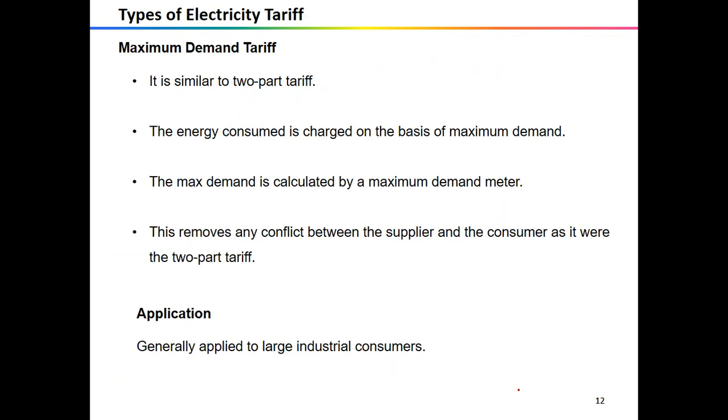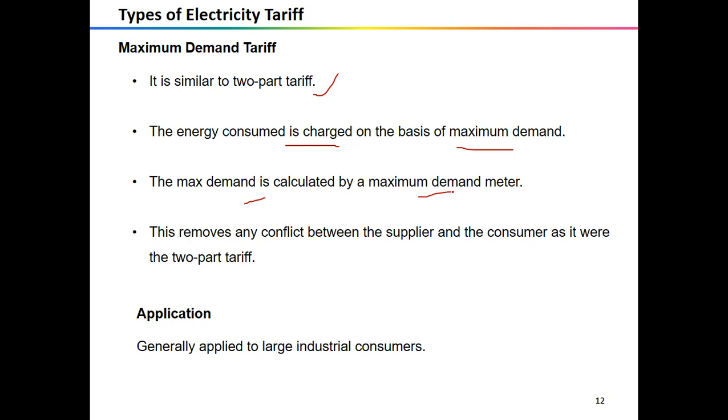Let us take another one, and this type of electricity tariff is the maximum demand tariff, and it is similar to the two part tariff, and here the units of energy consumed are charged on the basis of maximum demand, and the maximum demand is calculated by a maximum demand meter.